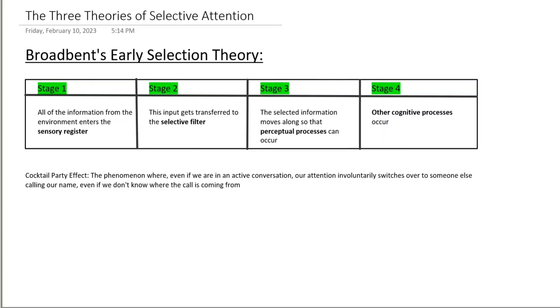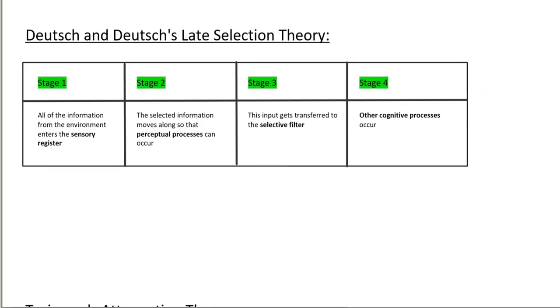So, wouldn't this prove that we're not consciously selecting or choosing every single thing that we want to hear or see or sense? We already switch our attention and we didn't even choose to pay attention to our name. So, a second theory emerged, and this theory is Deutsch and Deutsch's late selection theory.